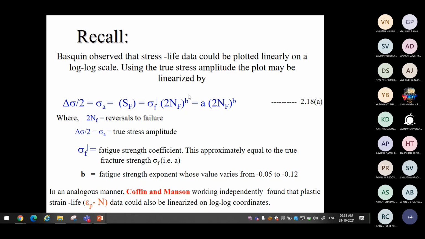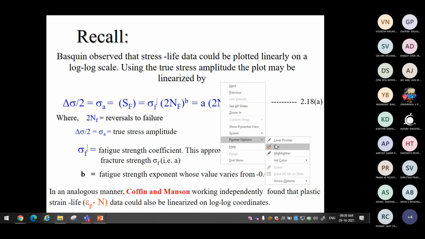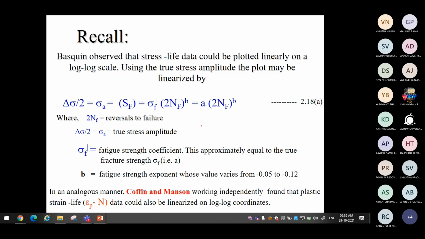Okay. So let us recall the Basquin equation which we had. Whether you consider the 2-slope model or 3-slope model is left to you. Basquin equation, we had S_f is equal to A into N to the power P, just for recalling purposes.